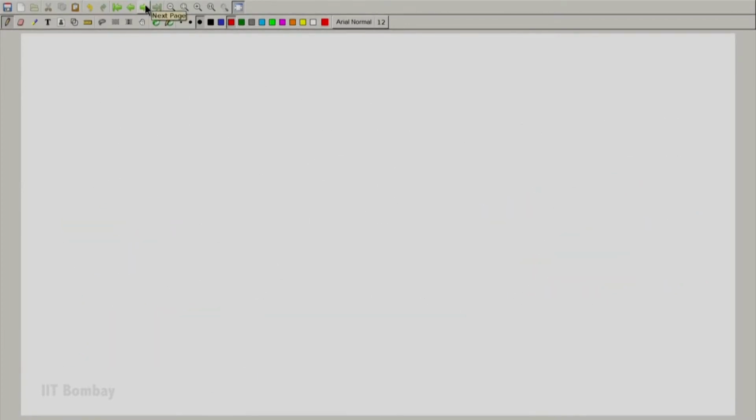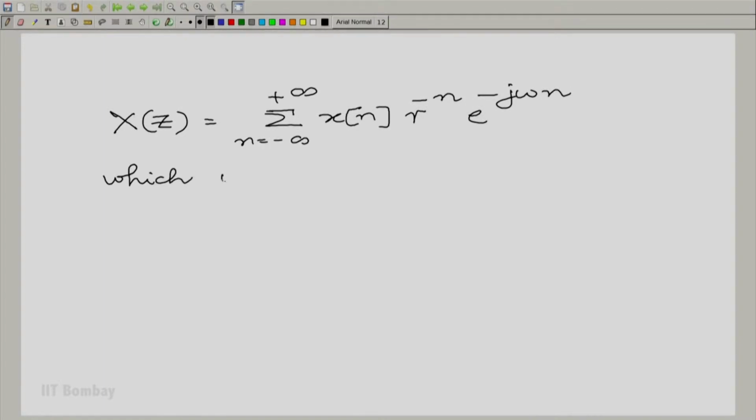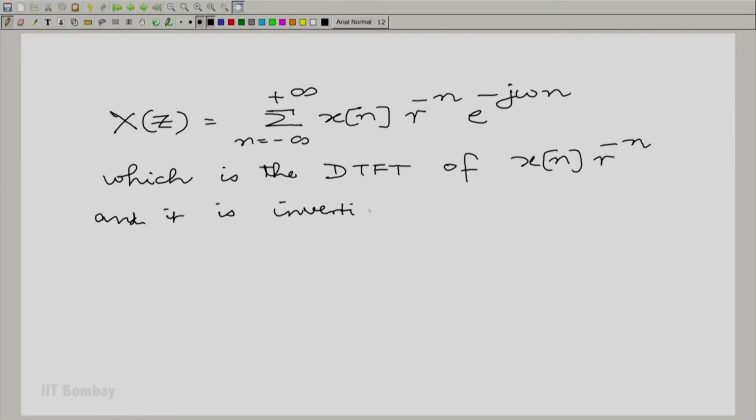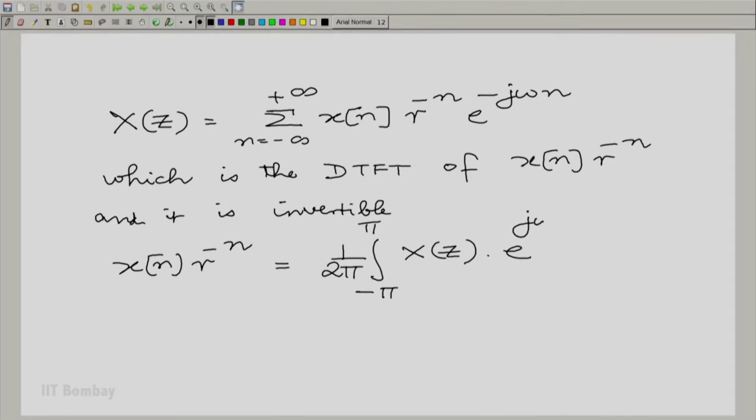Now, we will employ this inversion. So, we said we took the Z transform, which is the discrete time Fourier transform, and it can be inverted. How do we write down the inverse? x[n] r raised to the minus n is essentially the integral from minus pi to pi, divided by 2 pi, X(z) e raised to the power j omega n d omega. Now, remember, you should treat z now as a function of omega. So, z is r e raised to the power j omega.